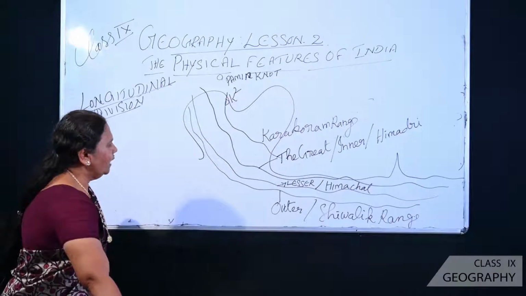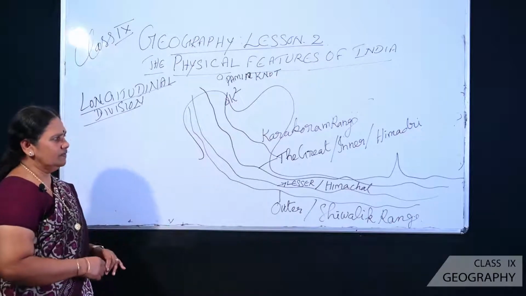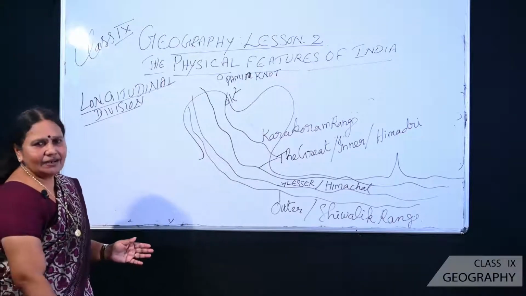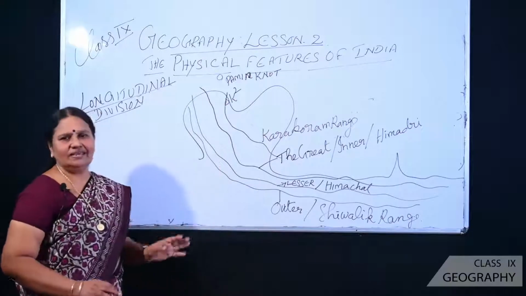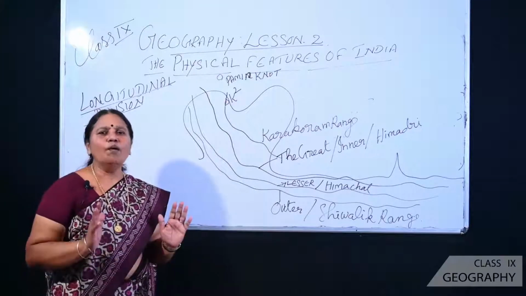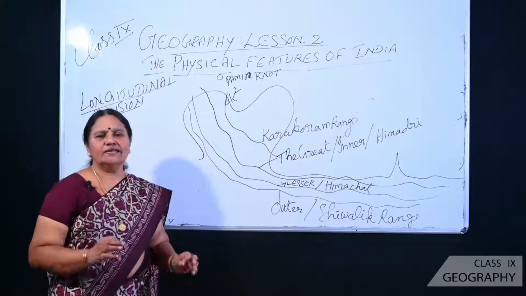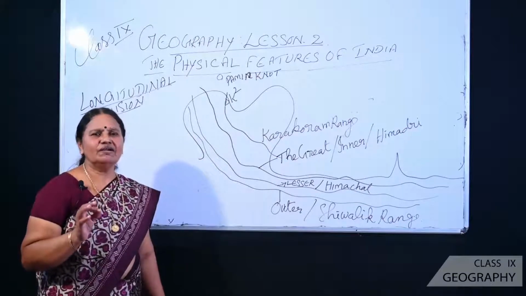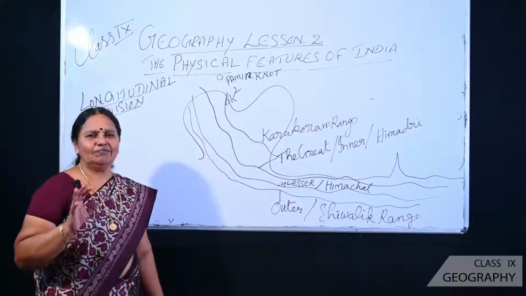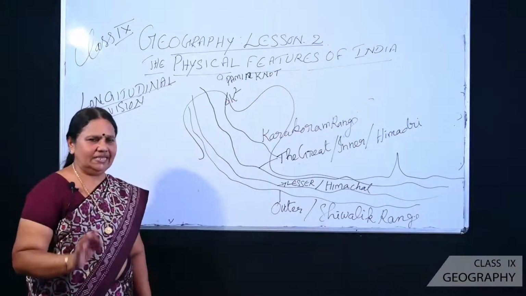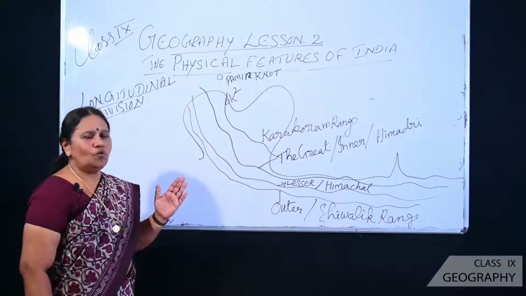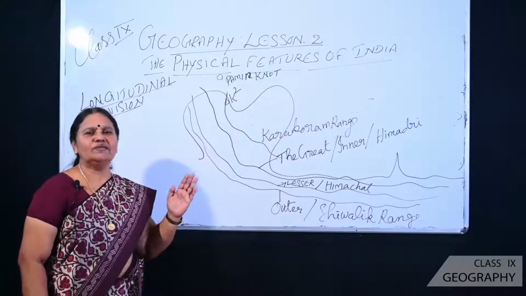When we are talking about the Great Himalayas, from the name itself we could guess it: Himadri. What do you mean by that? The abode of snow. That mountain range is always covered with snow. That is why it is called Himadri. And the height is also more than 6,000 meters above sea level.